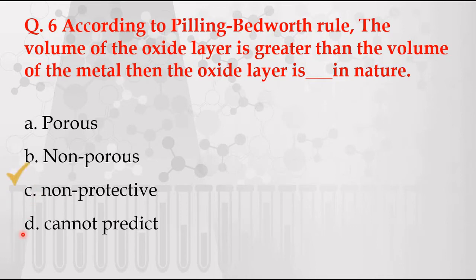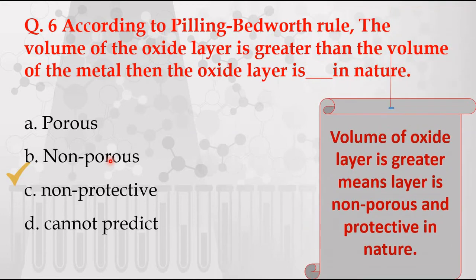The correct answer is non-porous in nature, because options A and C are same. Porous oxide layer is non-protective in nature, but non-porous oxide layer is protective in nature. So the volume of oxide layer is greater, means the layer is non-porous and protective in nature.